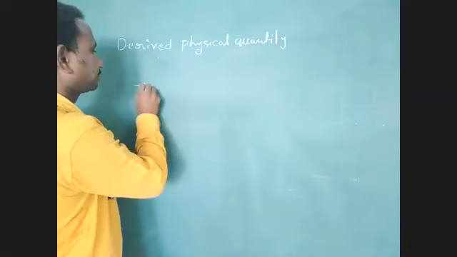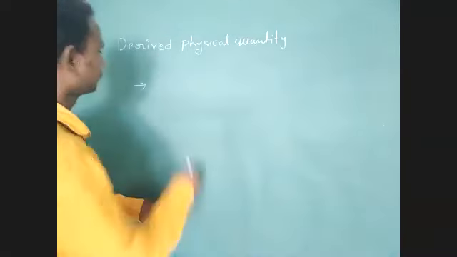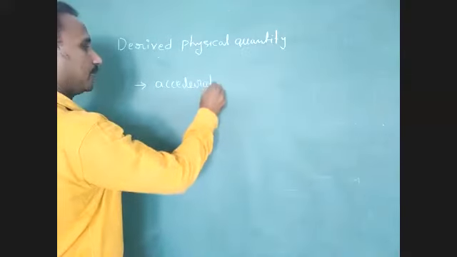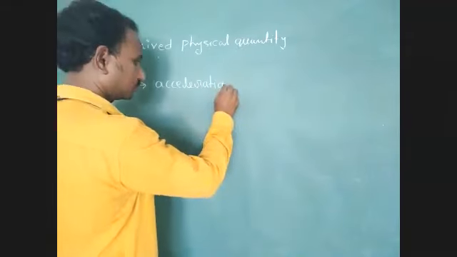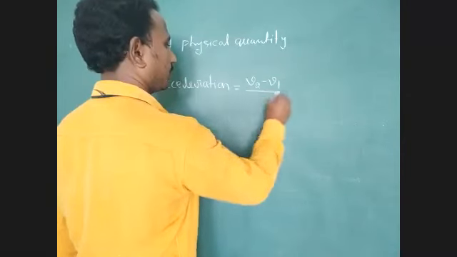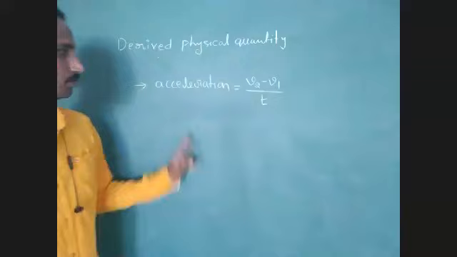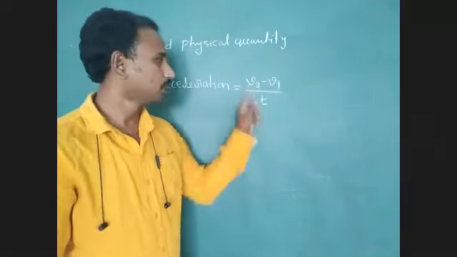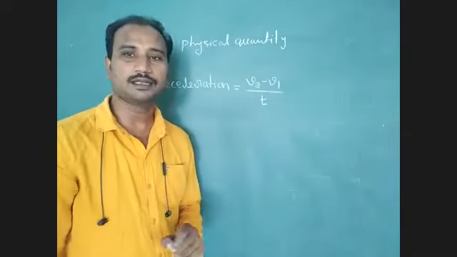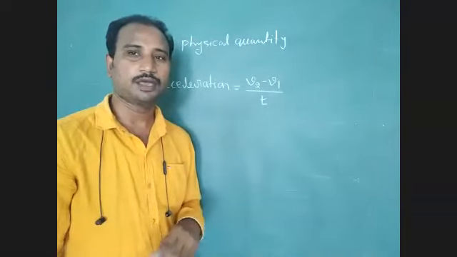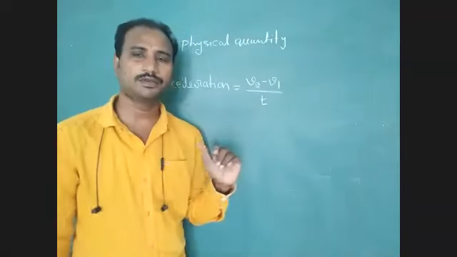Remaining formulas we have to note down. Acceleration equals V2 minus V1 divided by time. Formula for acceleration: V2 minus V1 divided by time, where V2 represents the final velocity and V1 represents the initial velocity. Okay, next. These points are very important. We can learn that.